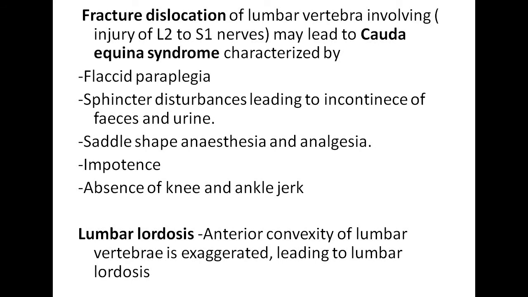Now fracture dislocation of lumbar vertebra involves injury of L2 to S1 nerves. This leads to cauda equina syndrome and is characterized by flaccid paraplegia, sphincter disturbances leading to incontinence of feces and urine, saddle shape anesthesia and absence of knee and ankle jerk.